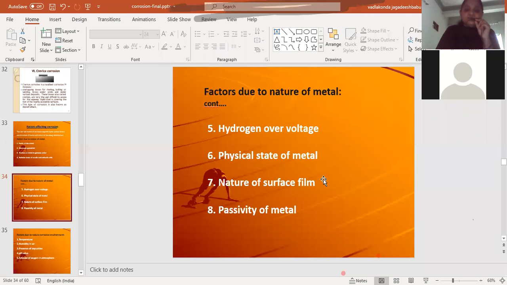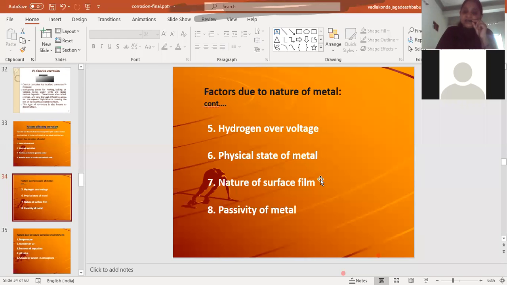If the surface film has more area than the metal, then it will act as a protective layer, meaning it will completely cover the metal surface. It will not have any pores on it, because when the area of the surface film is more than the metal, it properly and completely covers the metal surface and acts as a protective layer.